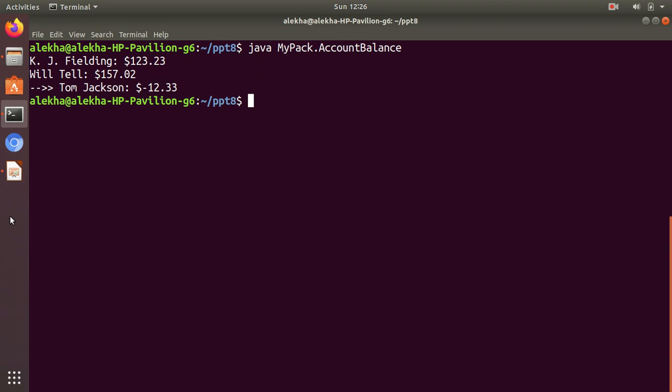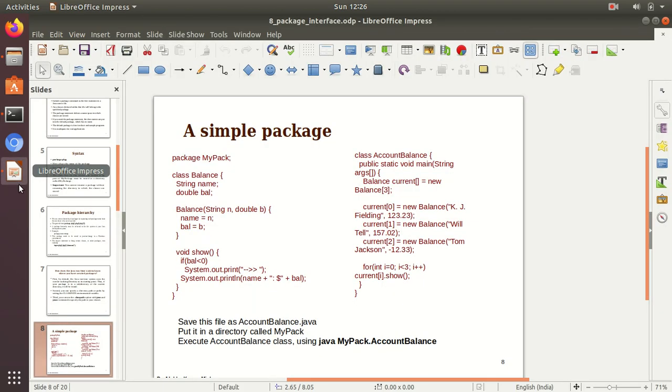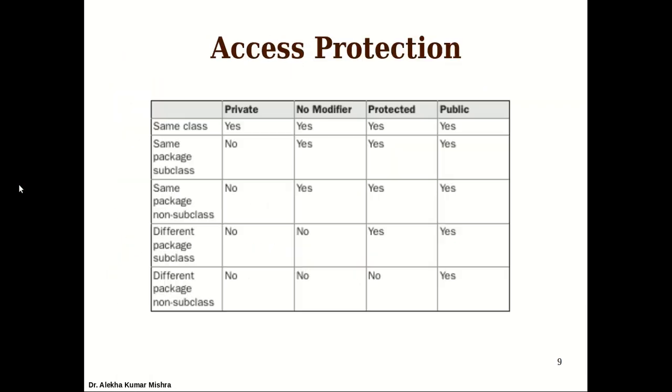But let us see the visibility, which is a really important part of packages. We must know which class is visible under which hierarchy. That will make it clear how we should implement packages. Access protection is about understanding what happens to the class and the class members when we give the access specifier under packages. Till now we have seen how it happens in inheritance, but let us see how it happens under packages. So this table clearly mentions what happens.